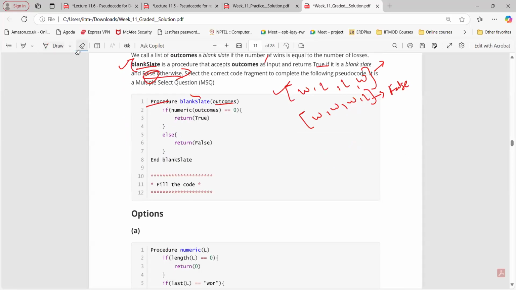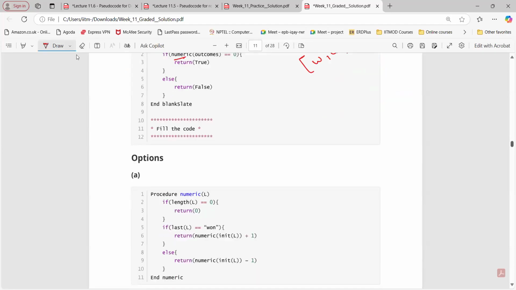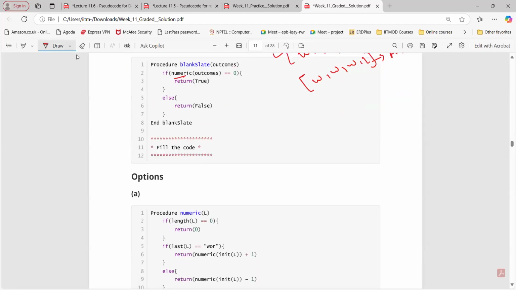Yes, sir, correct. Now let's go option wise here. So numeric. What is this numeric? Sir, can you explain the procedure again? Call procedure, yeah. So if numeric, the entire procedure is given to us, and here we need to fill the code. So we are going to call this particular procedure. Let's go with the first option here.